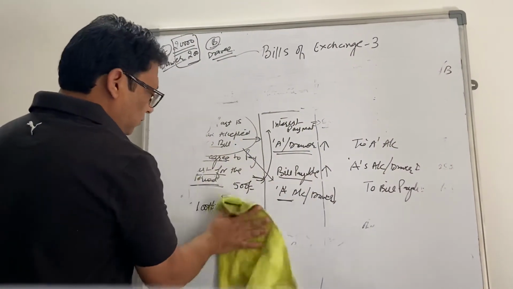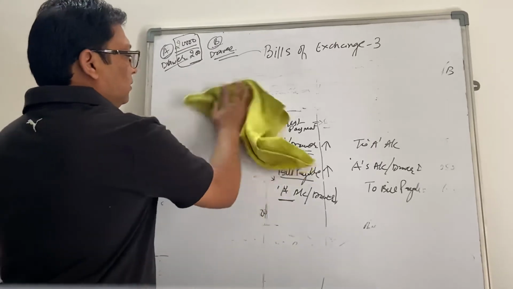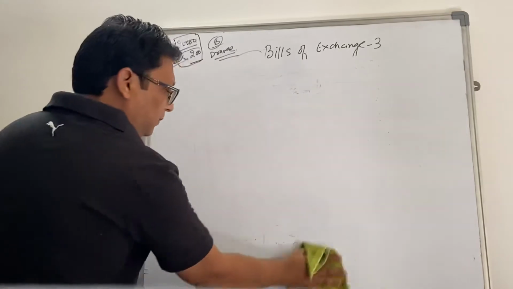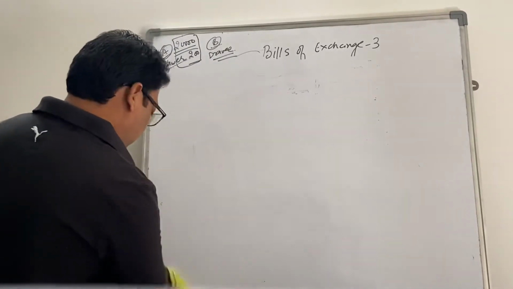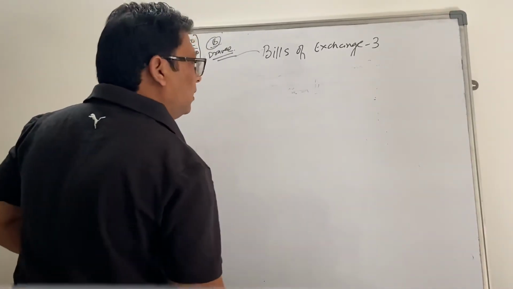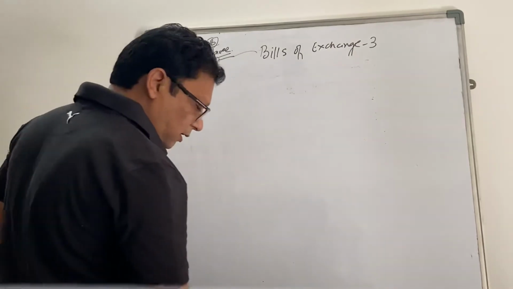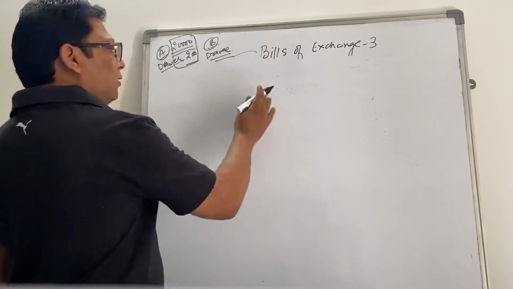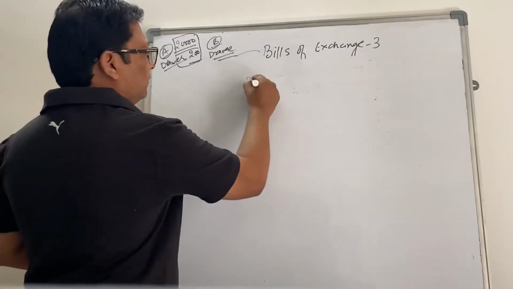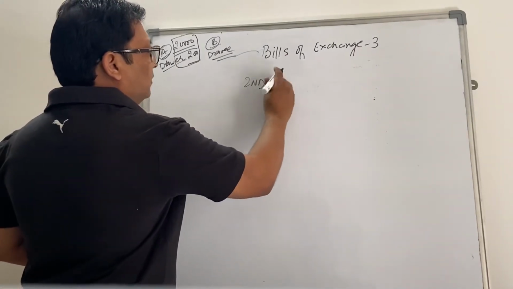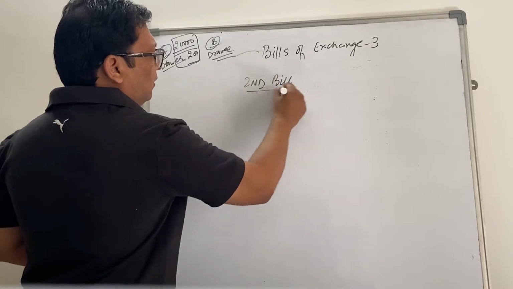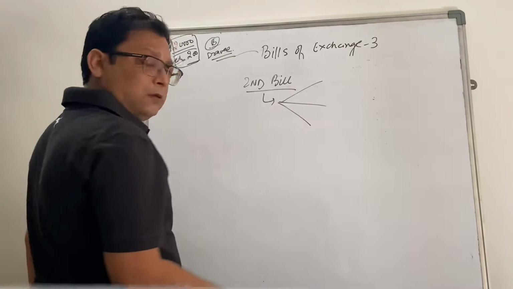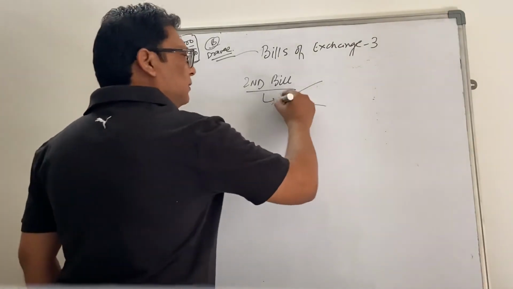Okay, so this is how the entries are to be passed when the first bill is dishonored and then another bill is accepted. We are not covering those entries because the second bill can also have similar circumstances.